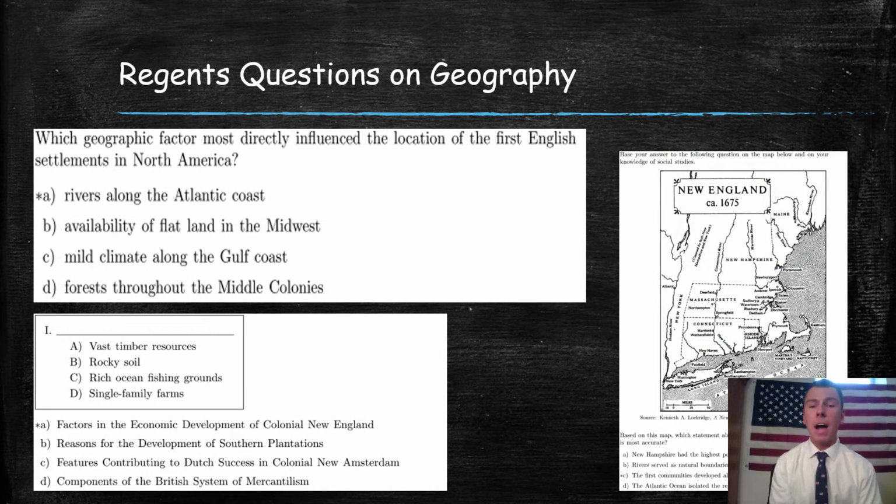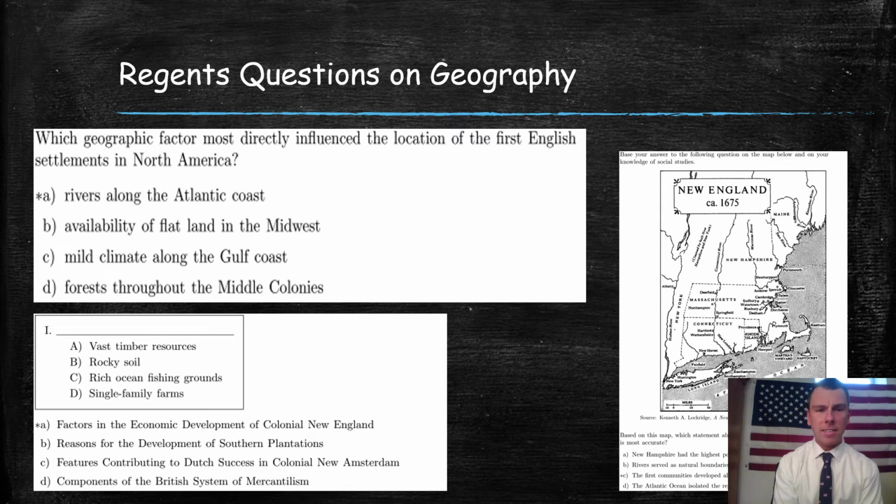Here are some possible Regents questions that you could see on geography. When you're taking your Regents exam come June, you got to know that these colonies, most of them were established on waterways: rivers, harbors, canals, etc. That's going to be a big part of the geography questions on your Regents exam. If we look at that first question, which geographic feature most directly influenced the location of the settlements in North America? They're established along rivers. We talked about the Jamestown colony. They chose that because it was located right along the riverside.